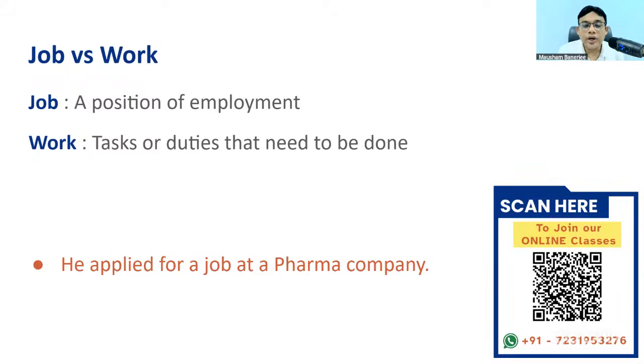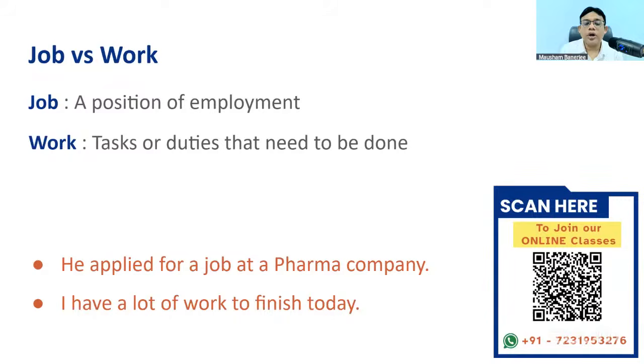He applied for a job at a pharma company which produces medicines. Or, I have a lot of work to finish today. So this is the difference between job and work.